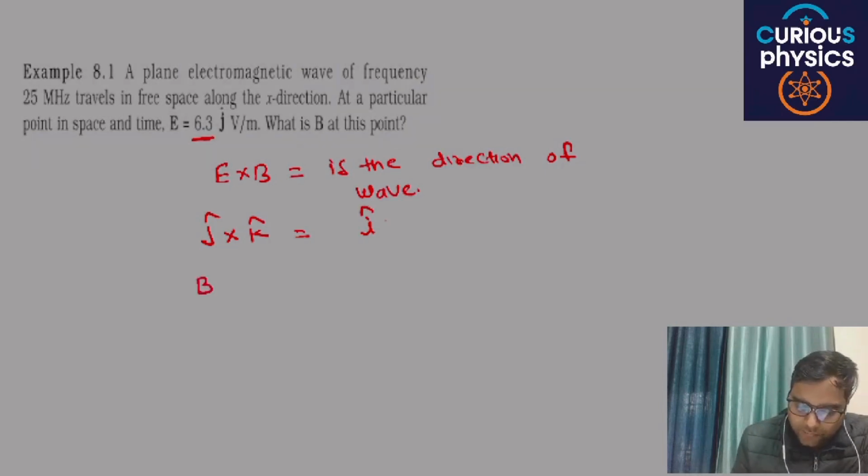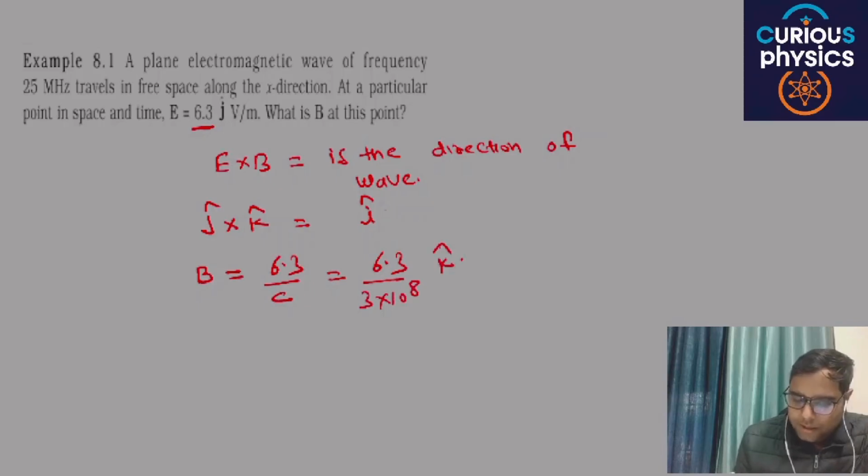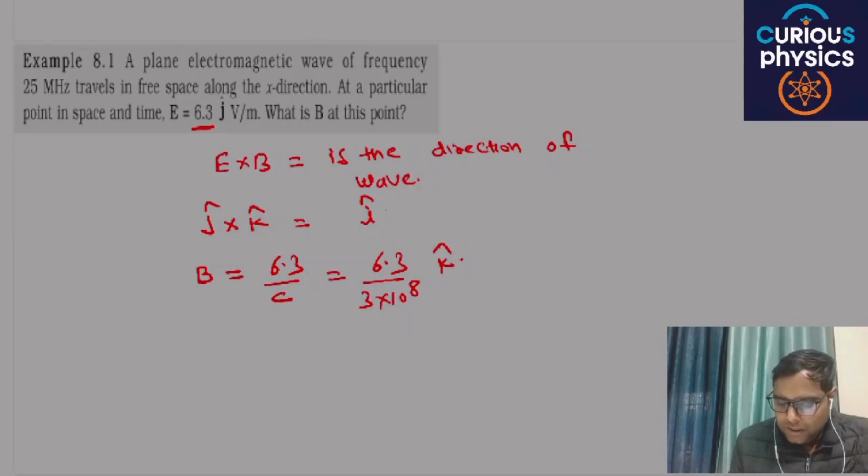And the value of the magnetic field at that particular point will be nothing but 6.3 divided by c, which is 6.3 over 3 into 10 raised to power 8, k cap. We have just learned the formula. Are you able to understand my point? Why have we taken this particular k? After solving this, you will get your answer. Are you able to understand my point?